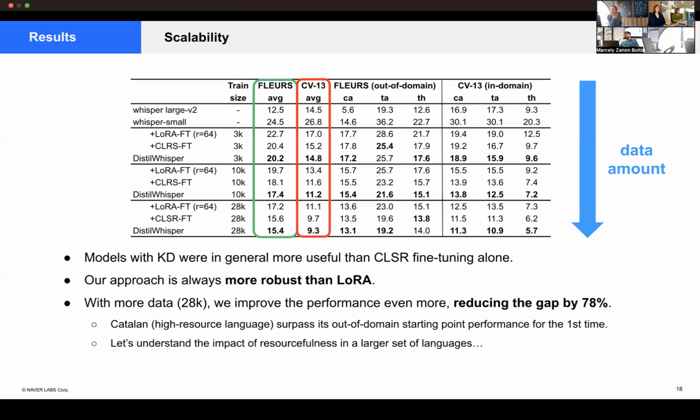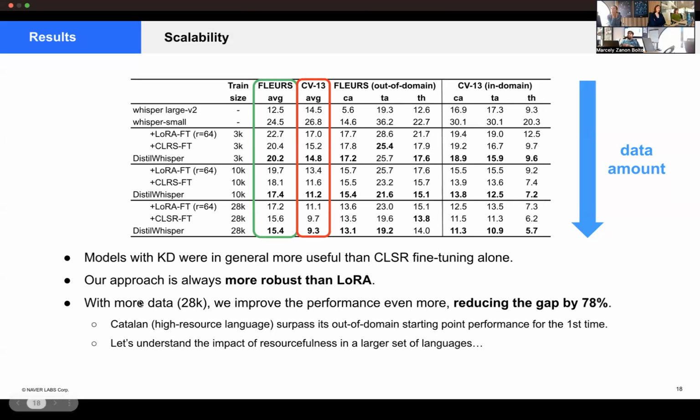With that, we could see that our models with knowledge distillation were in general more useful than CLSR fine-tuning alone, showing that indeed we could mirror this robustness. Also, both our approaches were always better than LoRA adapters, even though LoRA adapters have a similar amount of parameters here, just 1 million difference.